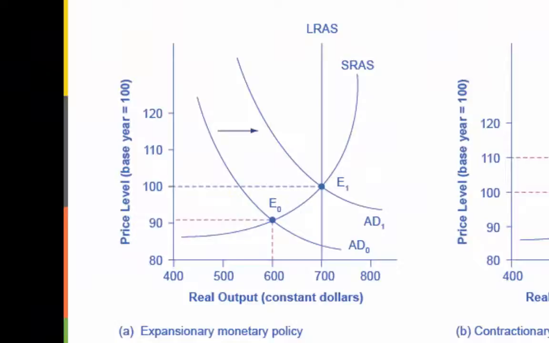The economy is originally in a recession, with the equilibrium output and price level shown at ER. Expansionary monetary policy will reduce interest rates and shift aggregate demand to the right from AD0 to AD1, leading to the new equilibrium EP, or E1 in our graph, which is at the potential GDP level of output, with a relatively small rise in the price level.